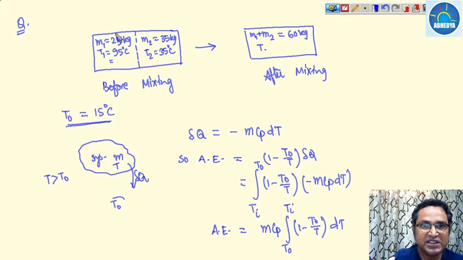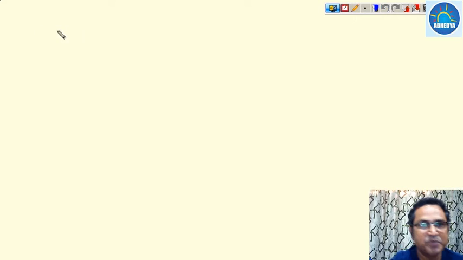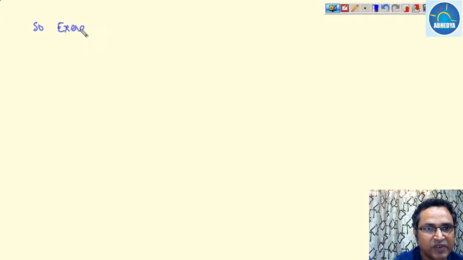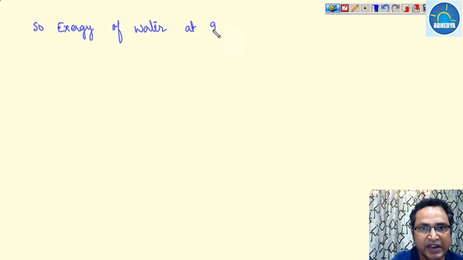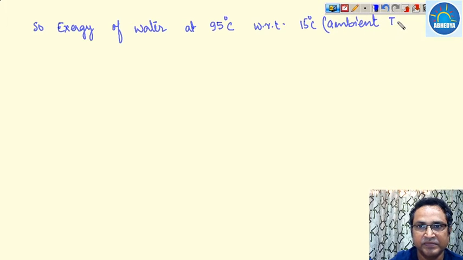So what is the exergy of 25 kilogram of water at 95 degrees centigrade? So the exergy or available energy of water at 95 degrees centigrade with respect to 15 degrees centigrade, this is your ambient temperature, and let us assume it is A1.